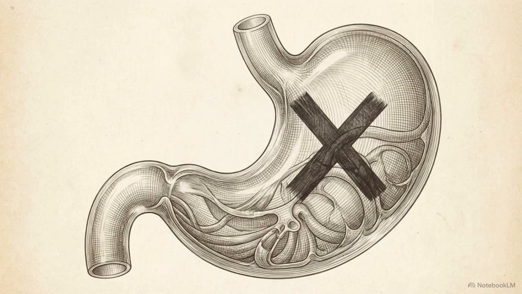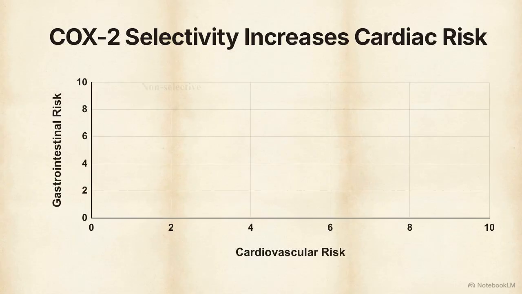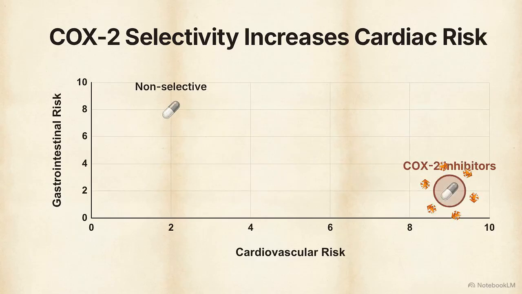Categorizing NSAIDs by their isoform selectivity defines their distinct clinical risk profiles. Non-selective NSAIDs carry high gastrointestinal risk by blocking COX-1, but present a lower cardiovascular risk because they suppress both pro-clotting and anti-clotting pathways simultaneously. Conversely, this matrix shows that selective COX-2 inhibitors successfully lower gastrointestinal bleeding, but at the cost of significantly higher cardiovascular risk due to unopposed thromboxane.